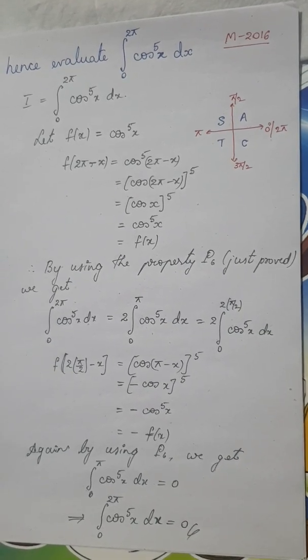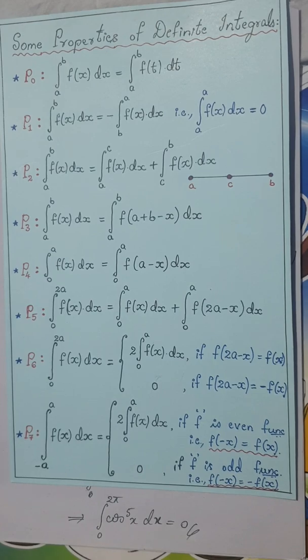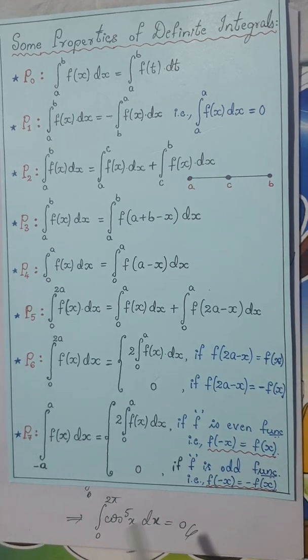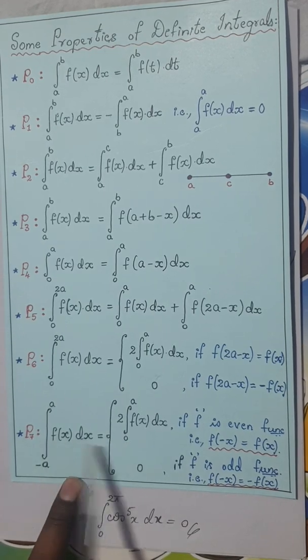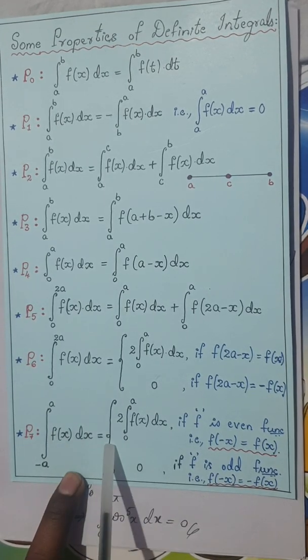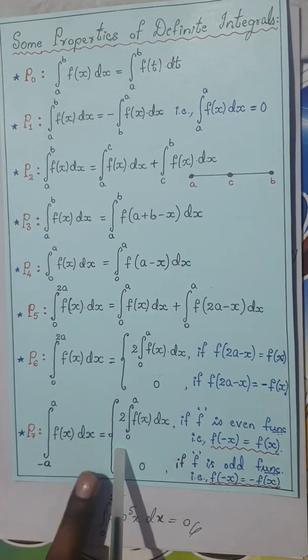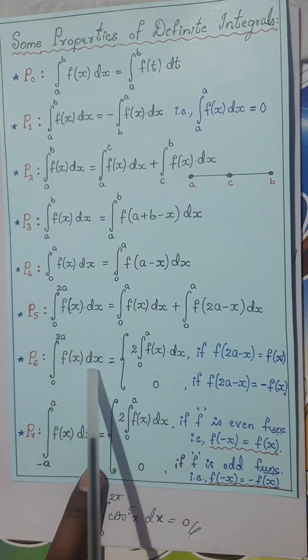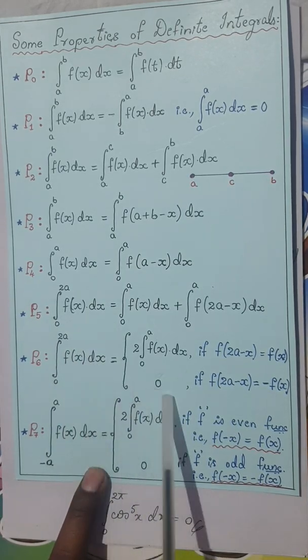Right students, we are going to wind up this session here. Though this is a small session, this would make you ready for the one last session, which depends on the property P7, because there are more than 5 questions related to this property, and that would be continued in the next session. So in this session, dear students, we have completed the P5 and P6 proofs and one question related to P6.